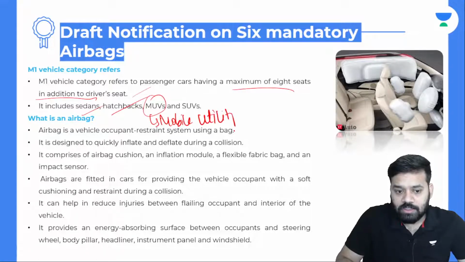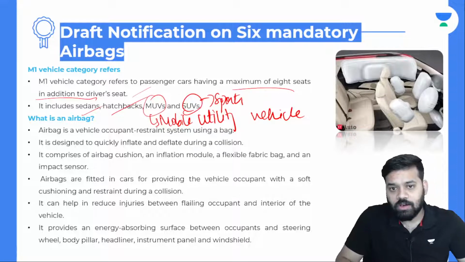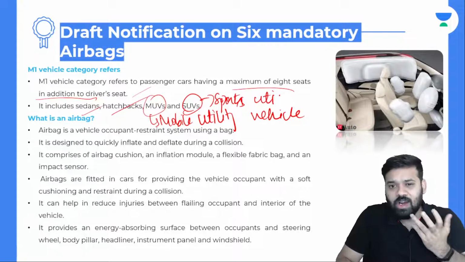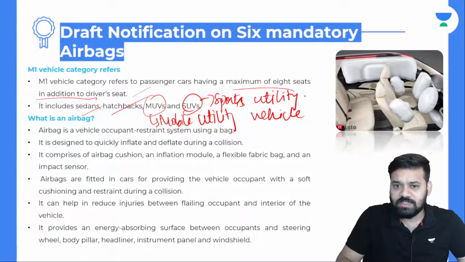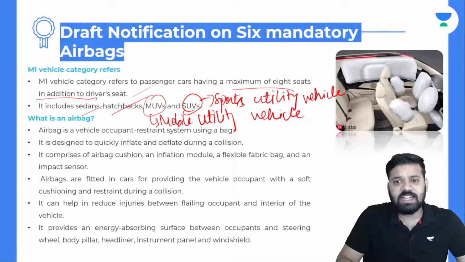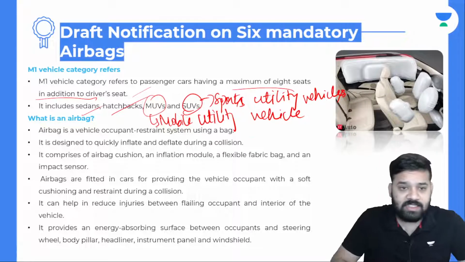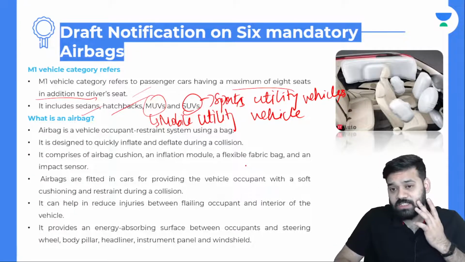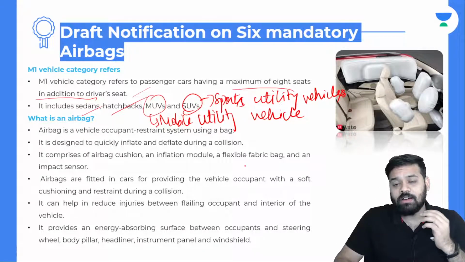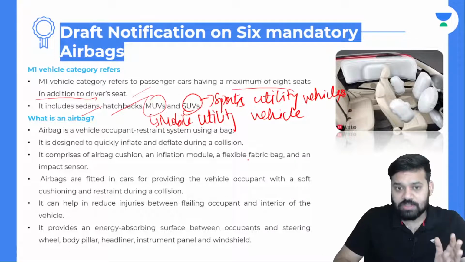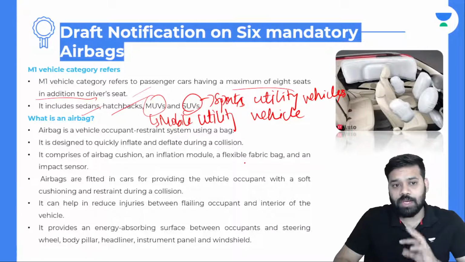Mobile utility vehicle, and SUV is sports utility vehicle. So all these vehicles, in the top end models, all the companies these days give airbags. All the top end variants give airbags. After these rules, even the low end and the initial segment cars will also be mandated to provide airbags.